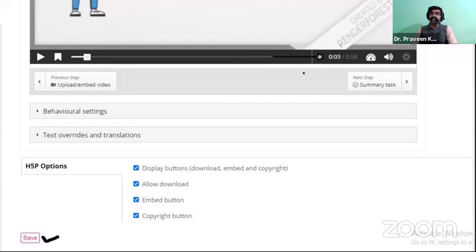See, observe, this is a 58-second video, that is a 1 minute video. For a 1 minute video also you can add some interactions. So it is not a restriction about that timing, but the restriction is that you have to select a video that is lesser than 16 MB. So that is one thing.